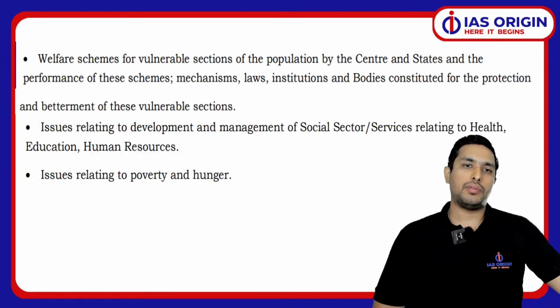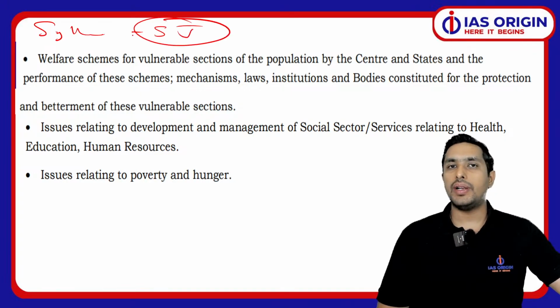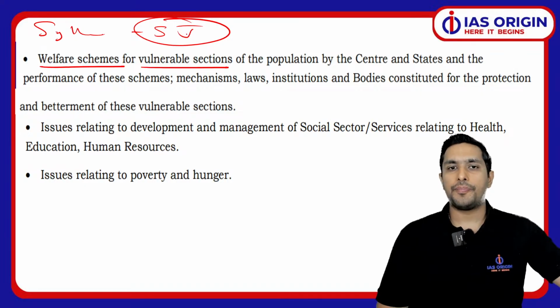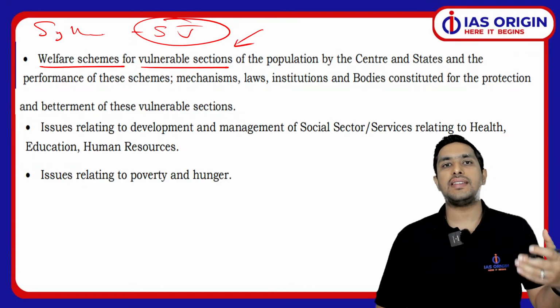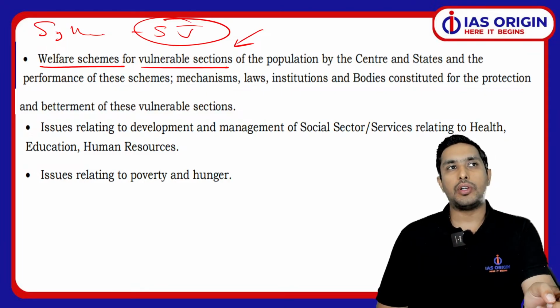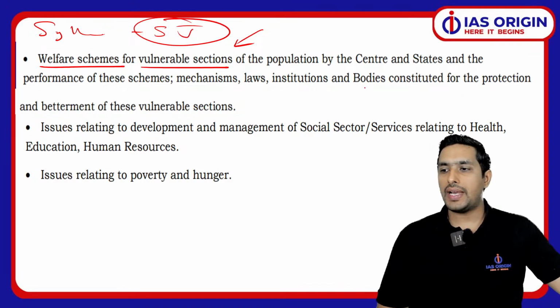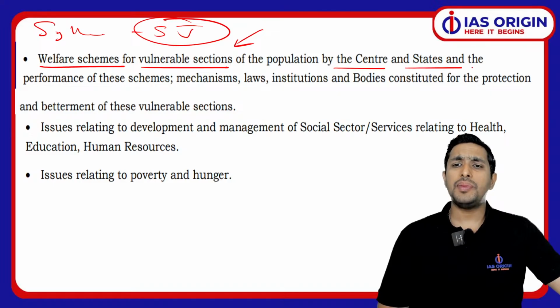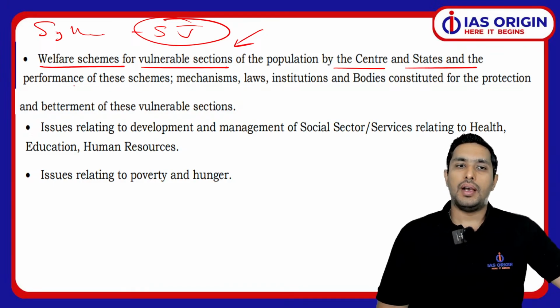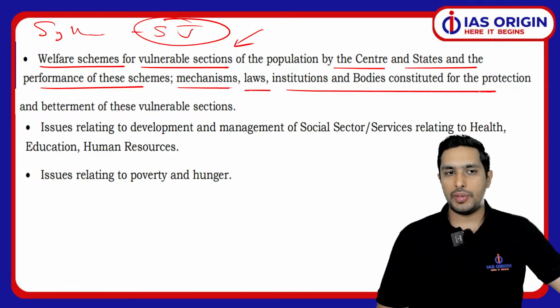So talking of the syllabi of social justice, we got to understand that we have to focus on what? Welfare schemes for vulnerable sections. Now, when we talk about the vulnerable sections, we have various vulnerable sections: STs, OBCs, women, even children, and the elderly. So all the vulnerable sections are very much important. And what has been done by the center, what hasn't been done by the states, that is important. Ultimately, what are the mechanisms, what are the laws, what are the institutions, all these are going to be important.